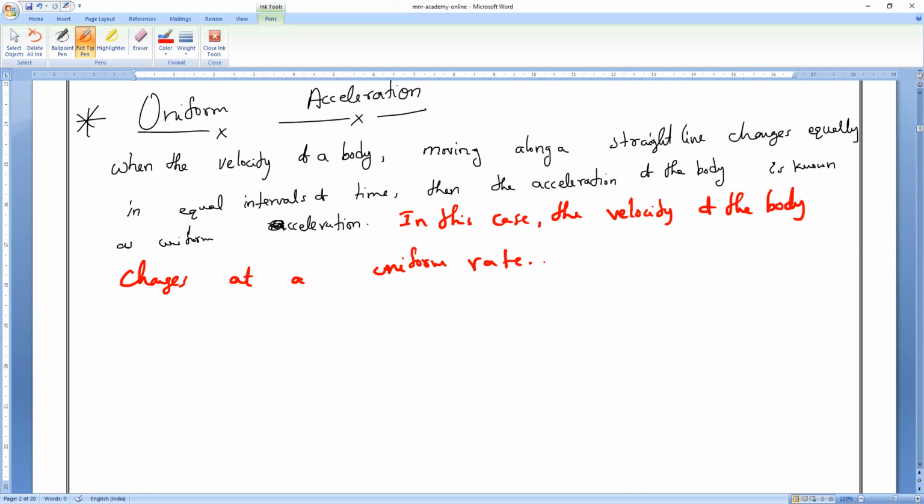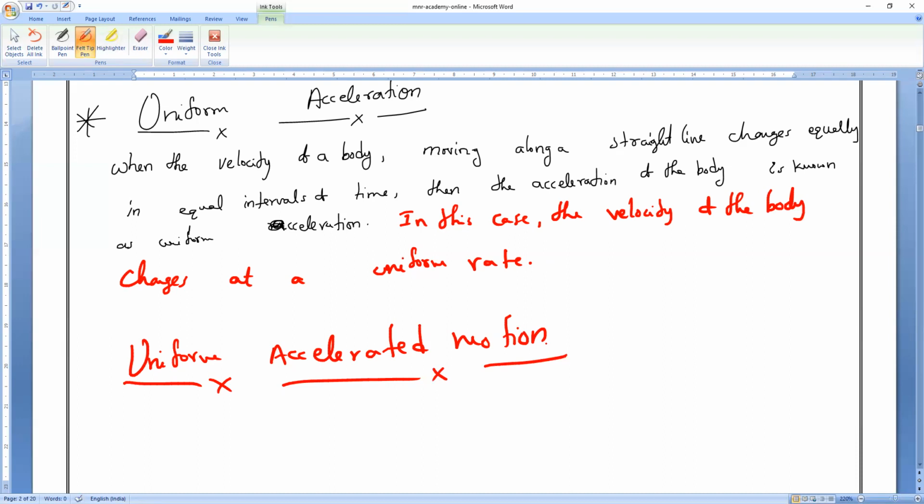What do you understand by uniform acceleration? Acceleration or accelerated motion, same thing. Uniform accelerated motion. Suppose I say Mr. Kishore is in uniform accelerated motion. Can you tell me what do you mean by that? It means his velocity changes equally in equal intervals of time. Yes or no?